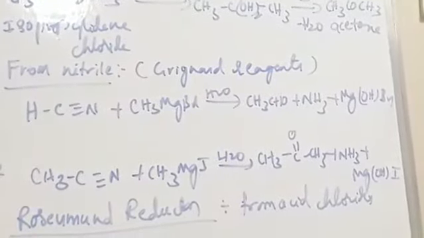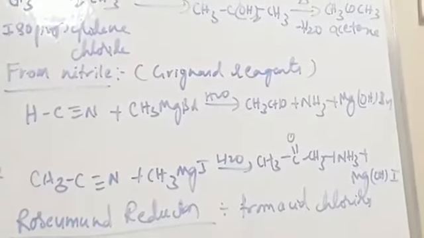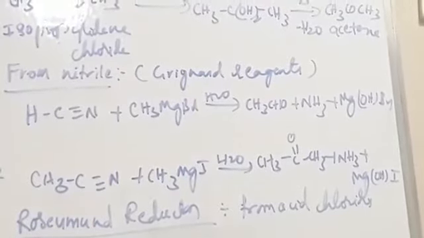Here also we get an unstable intermediate, and upon heating it loses a water molecule and finally gives acetone. So this is the preparation of acetaldehyde and acetone from geminal dihalides.